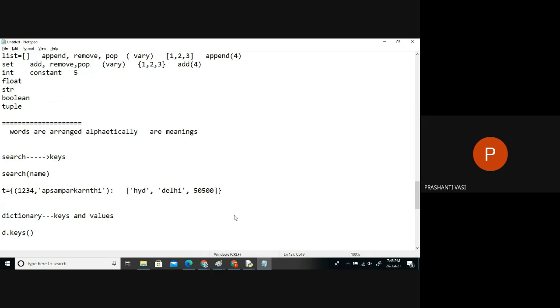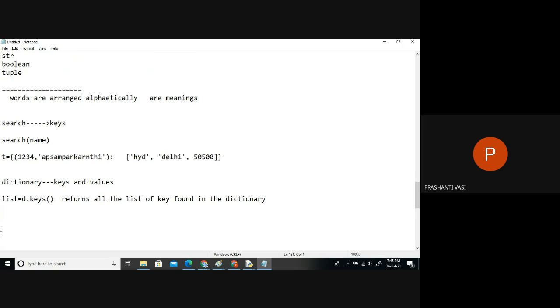We have a function, keys, which returns all the list of keys found in the dictionary. You have to understand this word: returns all the list. Since it returns all the keys in list format, when we call the keys function, out of the dictionary we only get a list of keys right now.